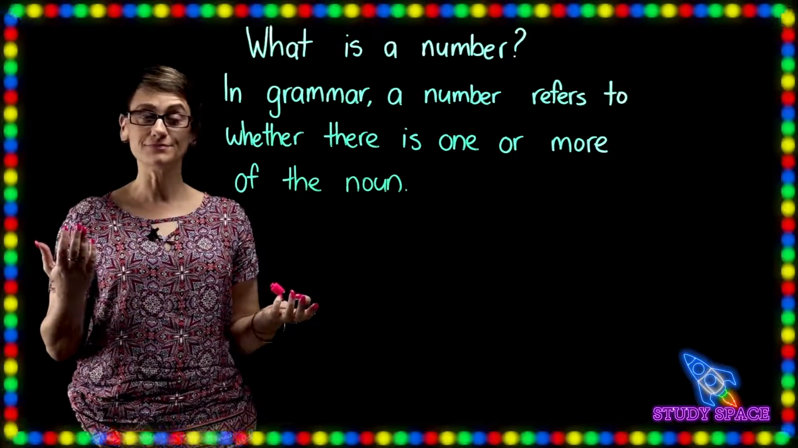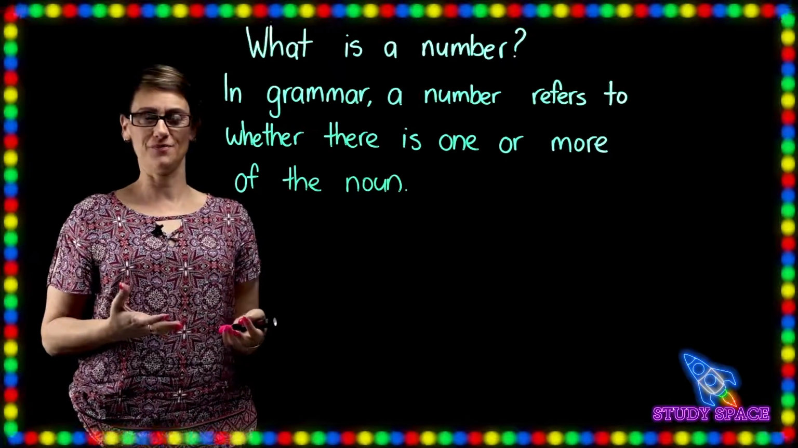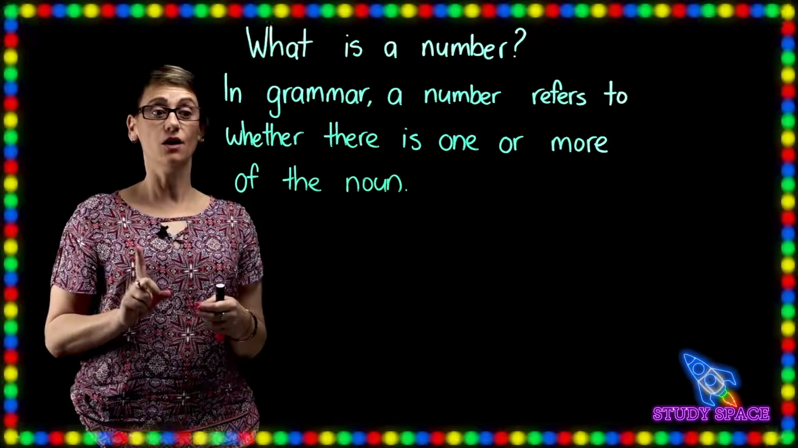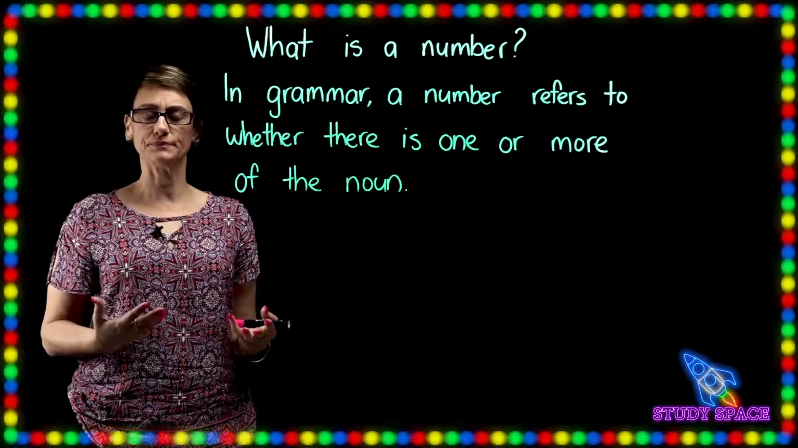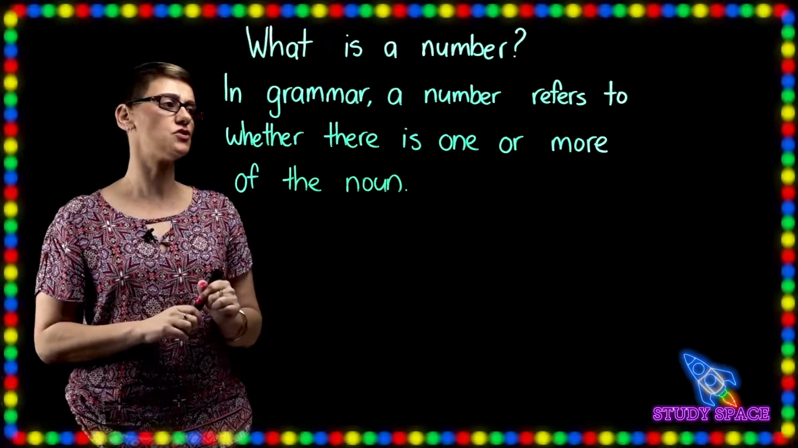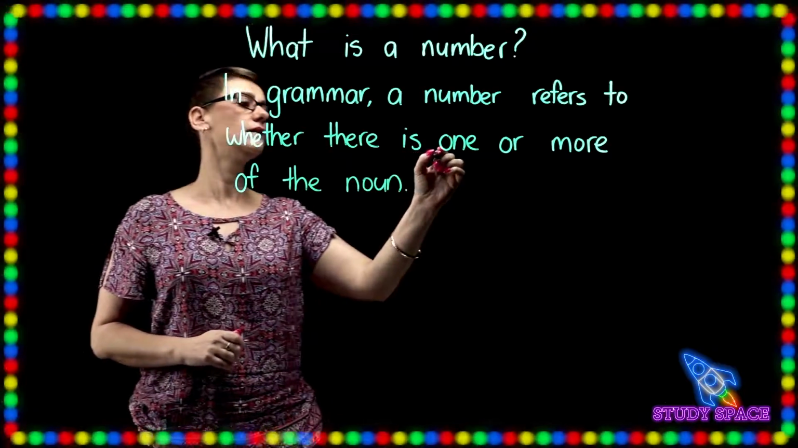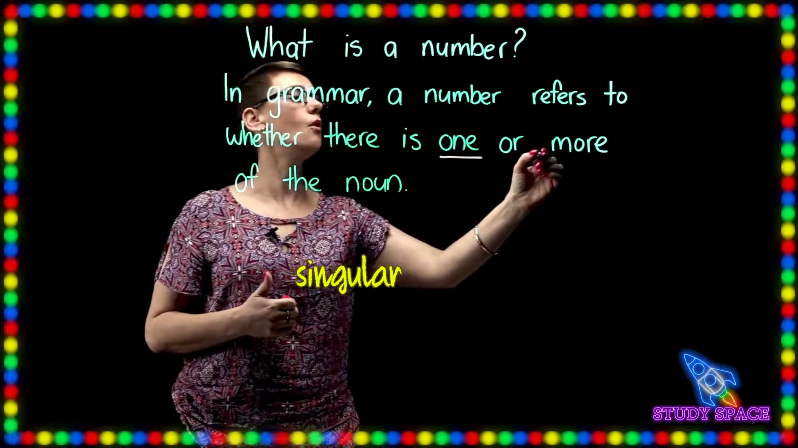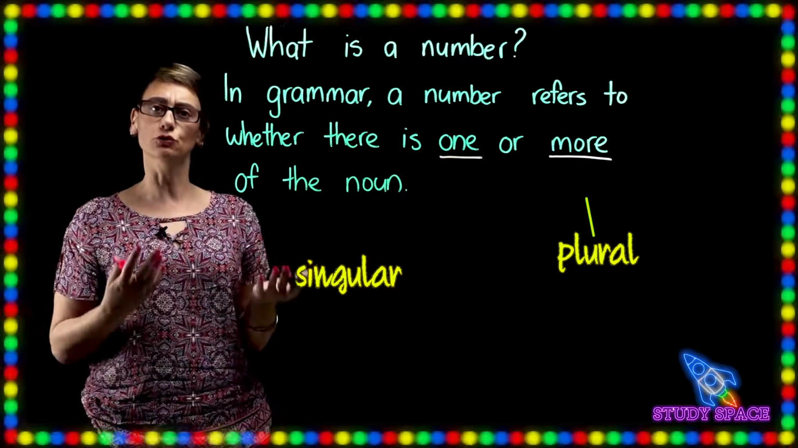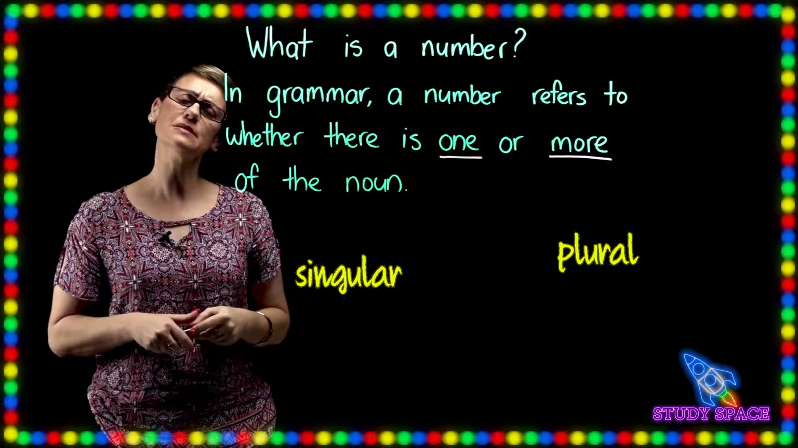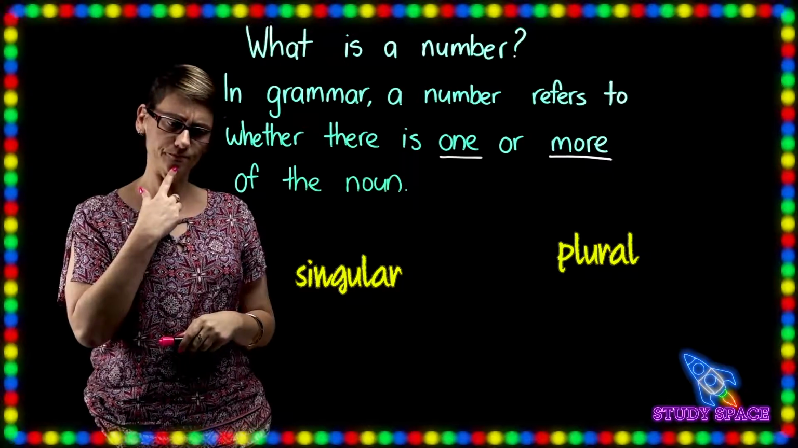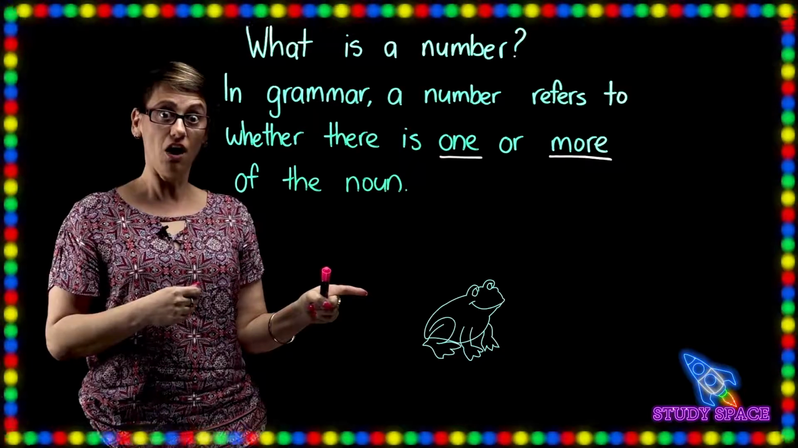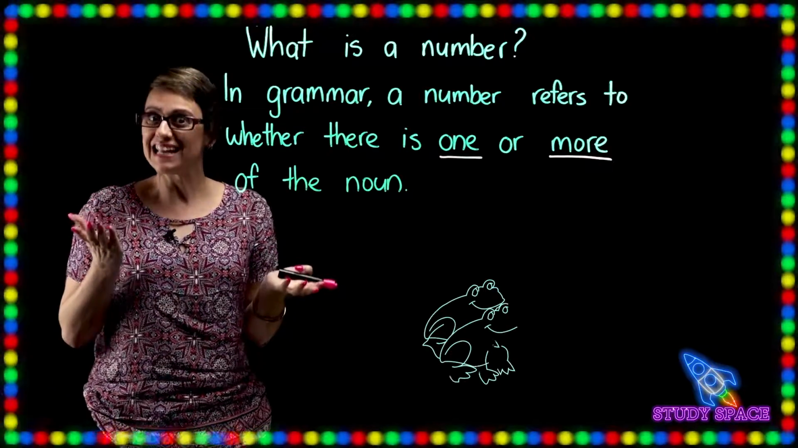What is a number? In grammar, a number refers to whether there is one or more of the noun. So just for future, one means singular, and more than one means plural. Now I need to think of some examples, boys and girls. Do you see what I see? There's a frog. That's one frog, a singular frog.